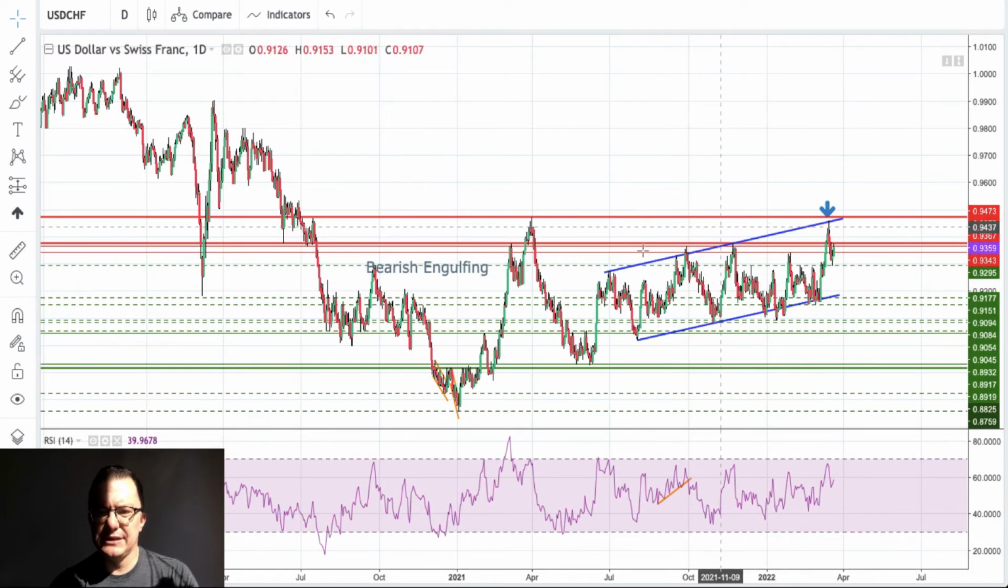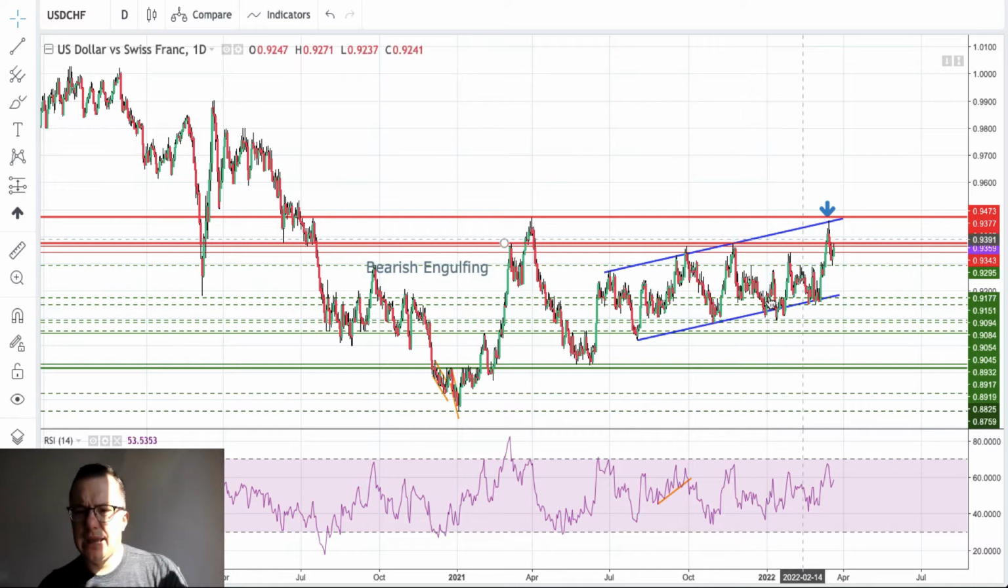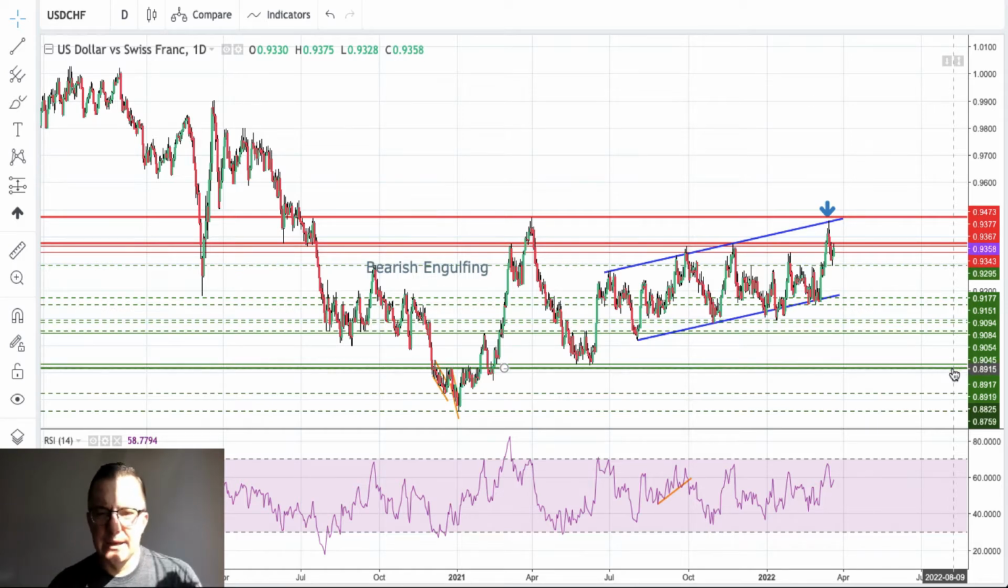So that's definitely not a beginning of the new uptrend on the US dollar to the Swiss franc. It looks pretty much corrective, and if we break out of this ascending channel, then of course we should expect a test of a 9,000 pips level. To be more precise, it's exactly 8,915 pips level. So that's the key technical support for the US dollar to the Swiss franc.